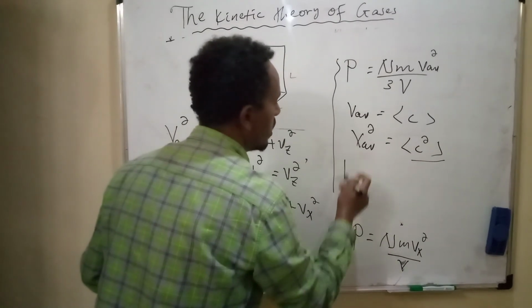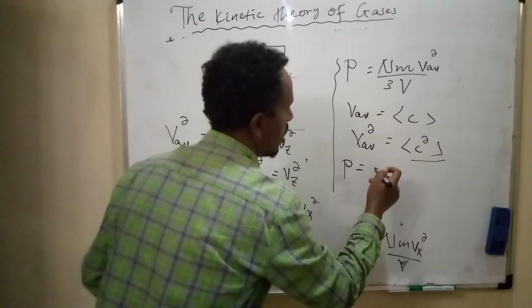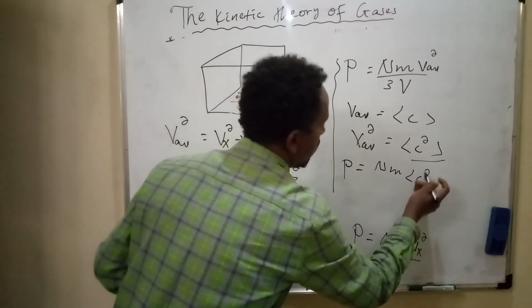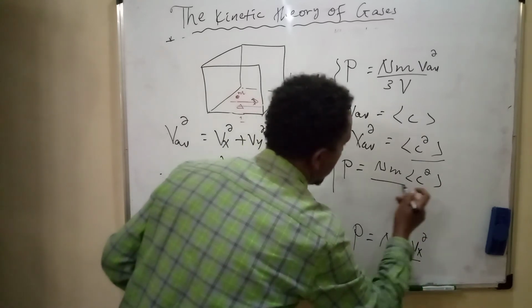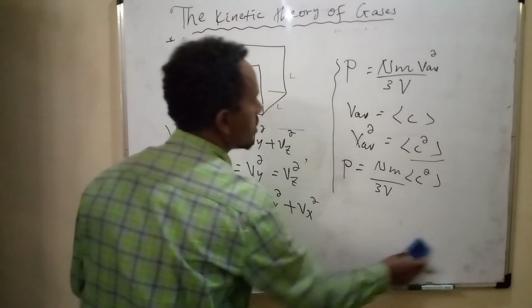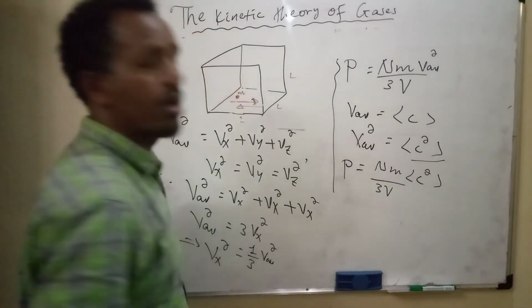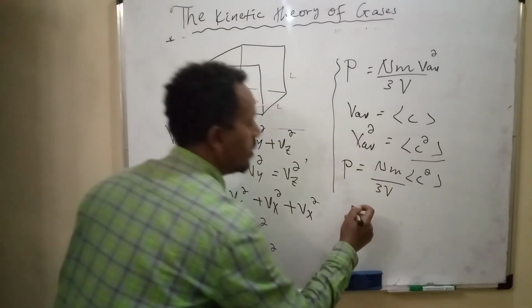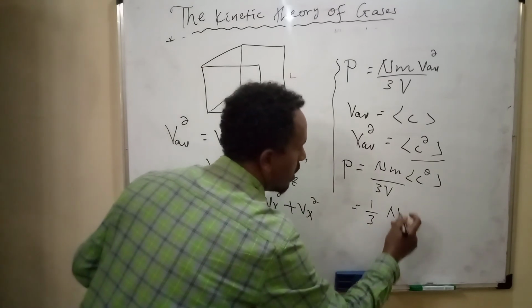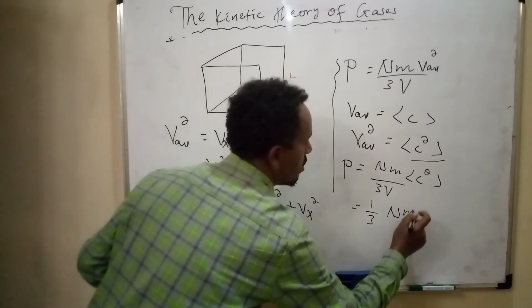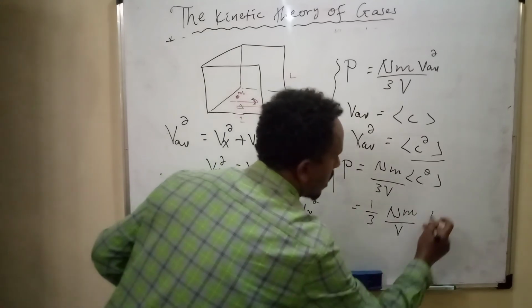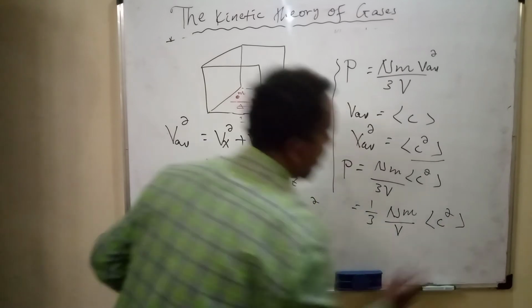So pressure is equal to nm C^2 over 3V, which is 1 over 3 times number of molecules times mass of molecule over volume times mean speed square.